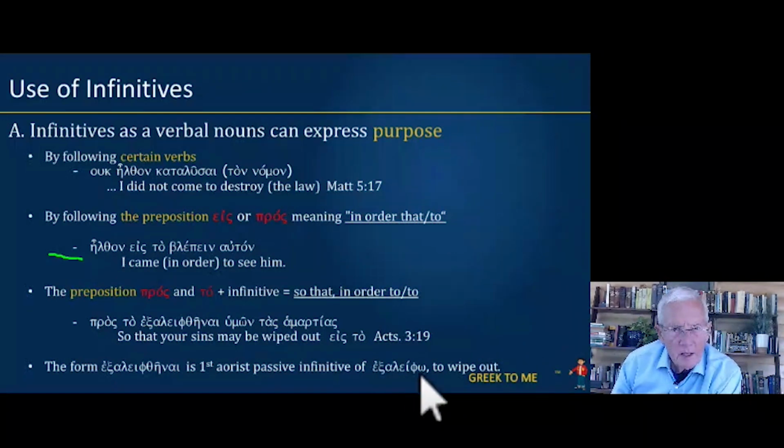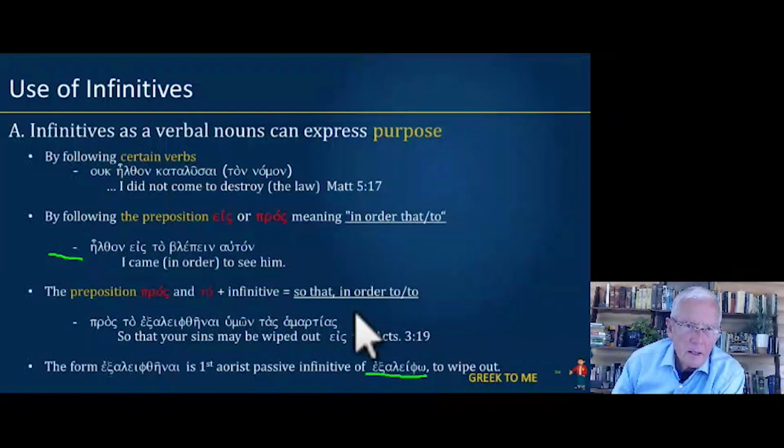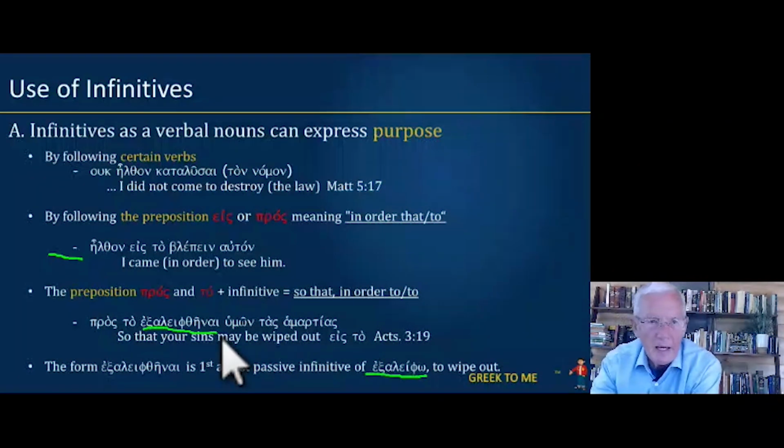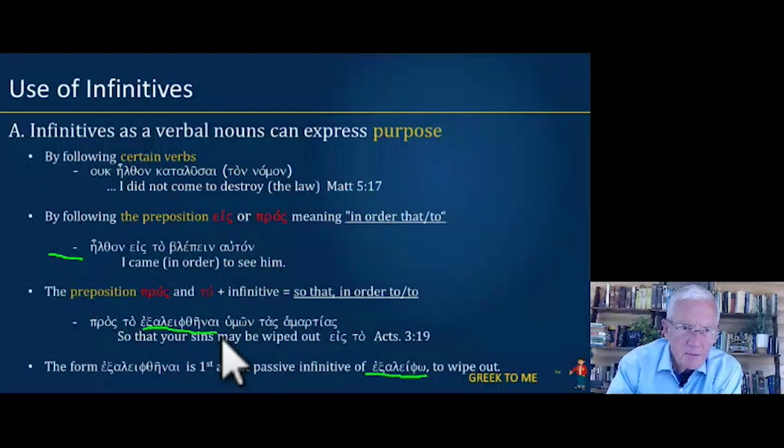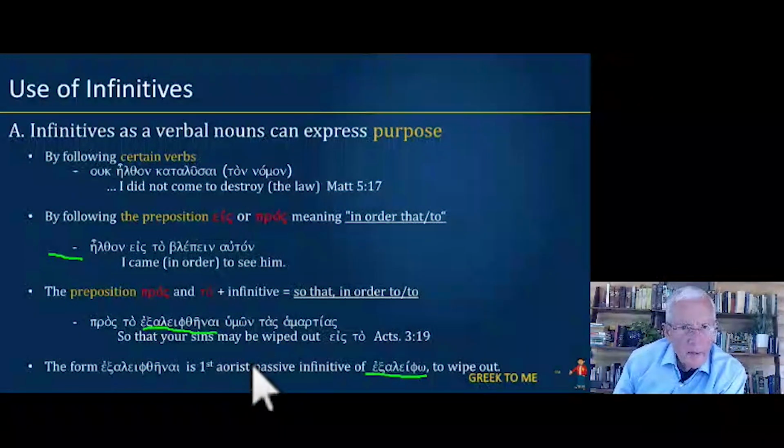Now, down here we have the verb exaleipho that means to wipe out, deface, or obliterate. So if we take a look right here, we have an infinitive, exaleiphthenai. That's an aorist passive infinitive. So, remember our principle.